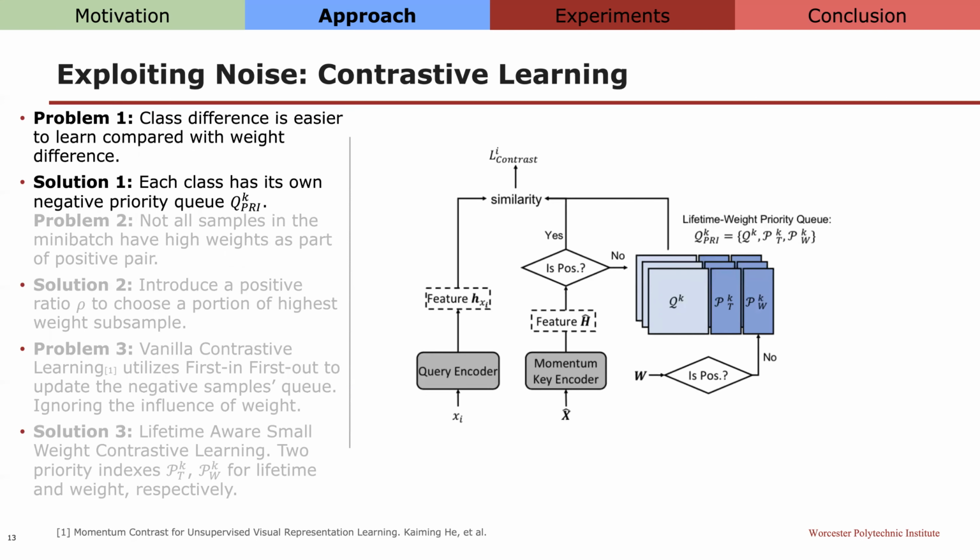However, there are three limitations of the existing momentum contrastive learning, and we want to solve these problems with an advanced contrast part. The first problem is that class differences among examples are easier to learn compared with weight differences. So for each class, we will set a queue. In addition, the structure of the negative queue that keeps many negative samples is different from previous work. We make this queue a priority queue with two indexes: weight from the Meta-Reweighting module and lifetime, which keeps the number of steps the elements have been stored in the queue. The lifetime is to make sure the elements stored in the queue are up to date, not too old.